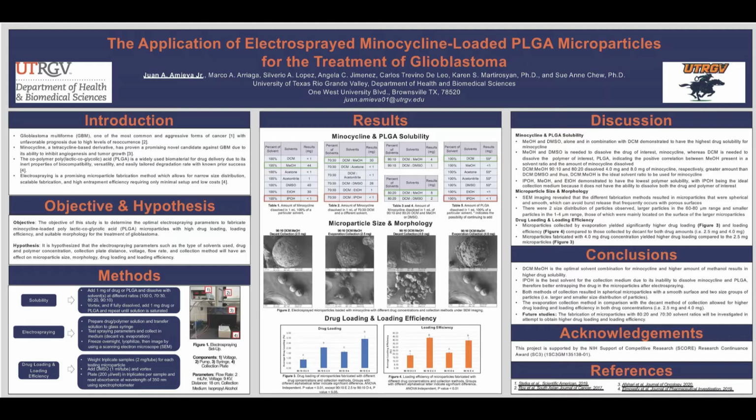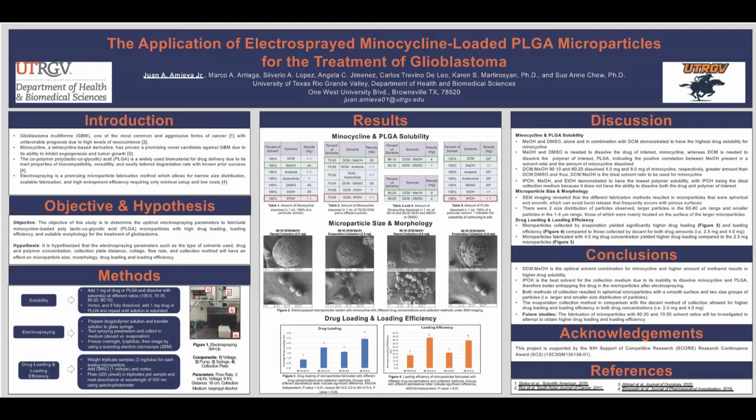Now, in order to fabricate the microparticles, we did use vertical electrospraying, in which we prepared the drug polymer solution and transferred the solution to a glass syringe. We then tested the spraying parameters and collected in the medium, either decant or evaporation collection method. And then we freeze overnight, lyophilize, and image by using the scanning electron microscope, or SEM imaging.